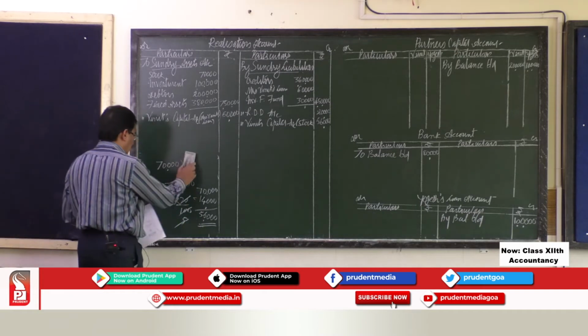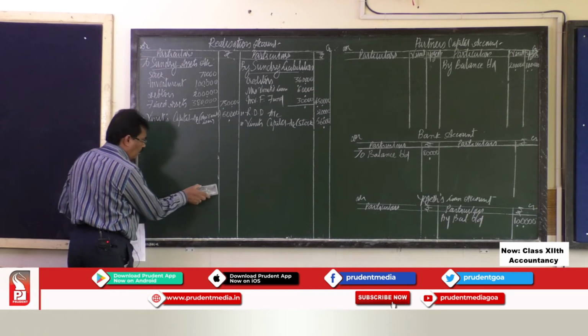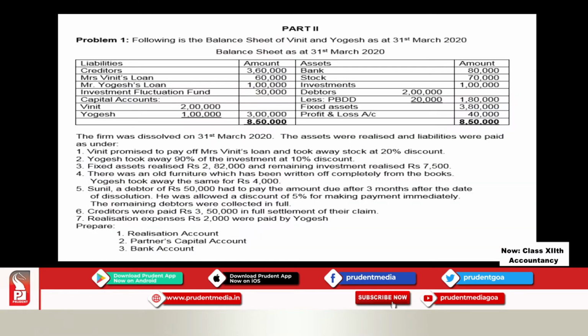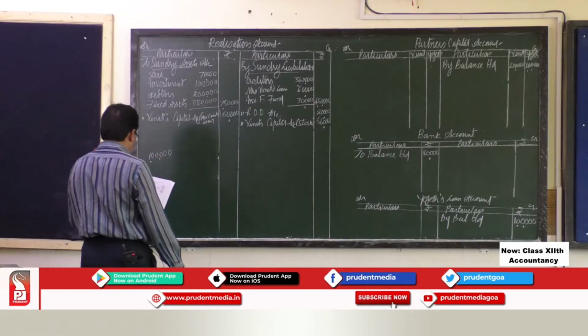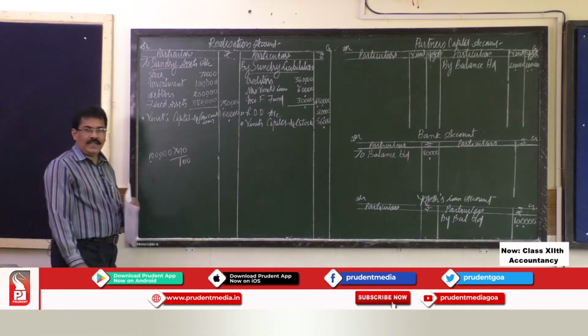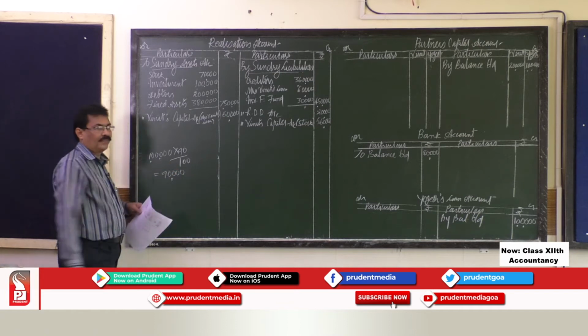Now, coming to the next adjustment, that is adjustment number 2. Yogesh took away 90% of the investment at 10% discount. Your investment was rupees 1 lakh. Yogesh took 90% of this, which gives you 90,000.